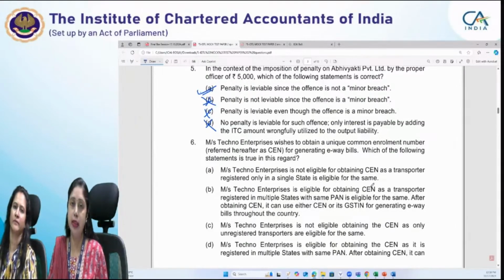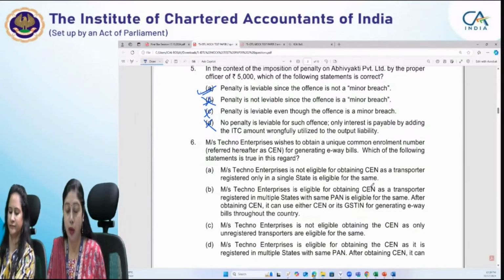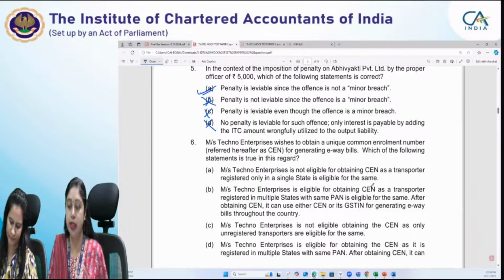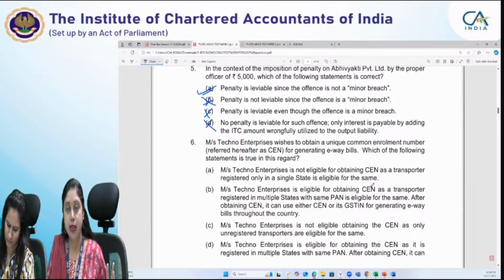First of all, let us understand the concept of unique common enrollment number. A transporter who is registered, in this case, in 3 states, Techno Enterprises. So a transporter who is registered in more than 1 state, in multiple states, has a common PAN number.